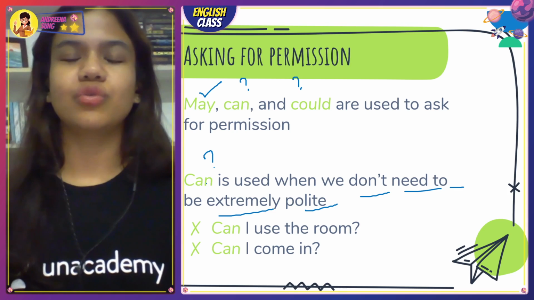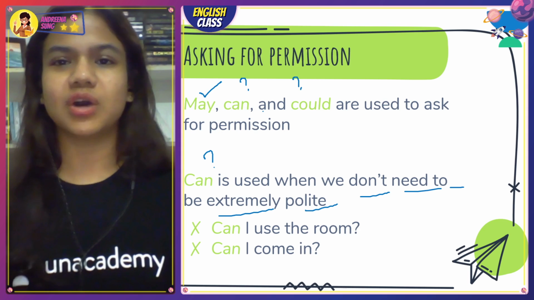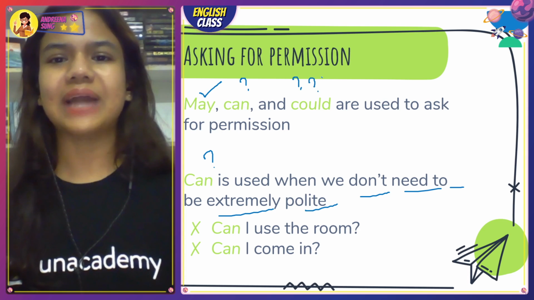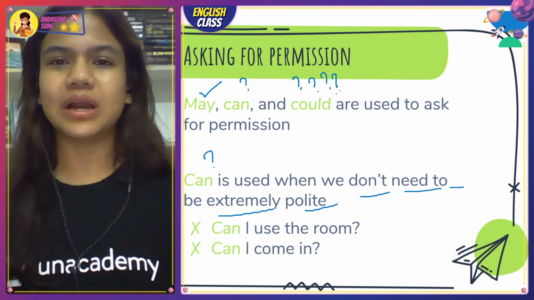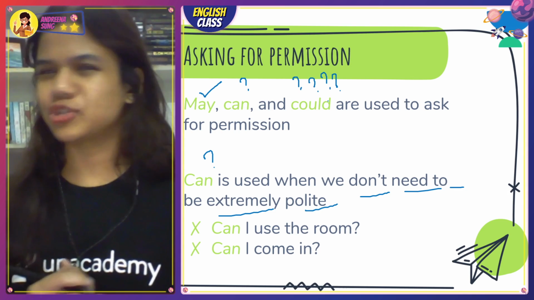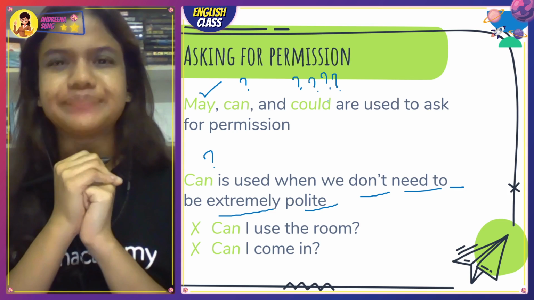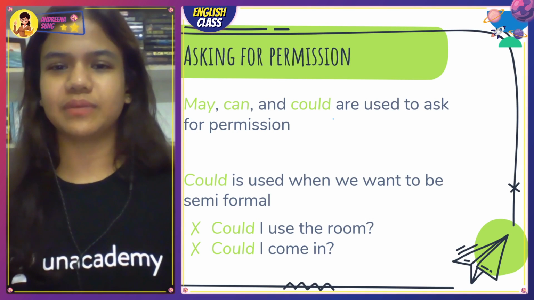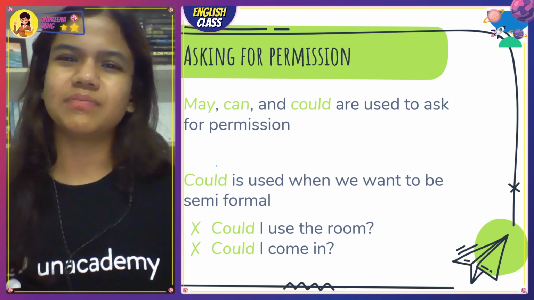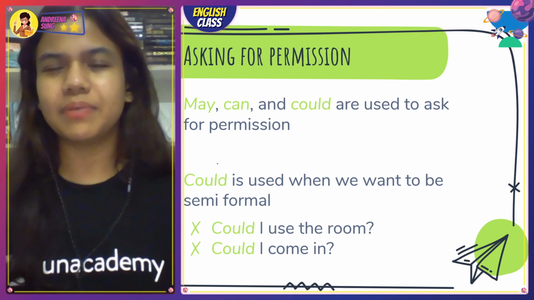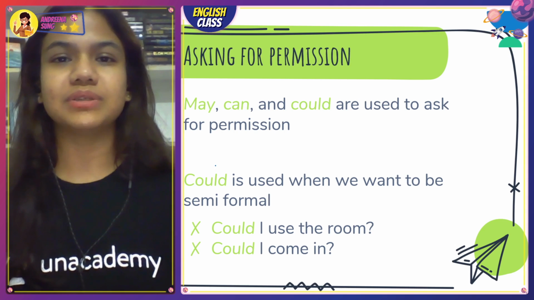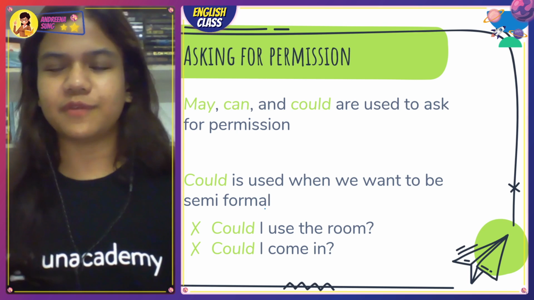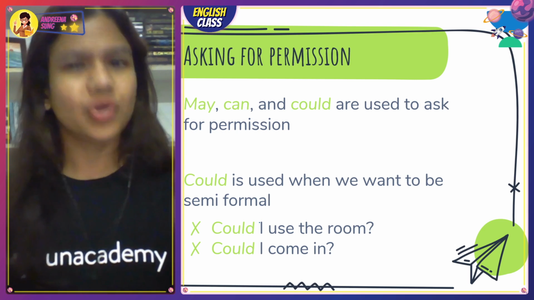Right? Now, the secret part of the question, ma'am, okay, समझ में आ गया. May use करते हैं जब हम extremely polite होना चाहते हैं. Can use करते हैं जब हम extremely impolite तो नहीं, but when we don't have to be extremely polite, तो हम could कब use करते हैं? Obvious question. Could is used when we want to be semi-formalish. 50-50. ठीक है? 50-50. यार, वैसे जरूर you can be formal, but compulsory नहीं है. It's not really compulsory for you to be formal. So could is used when we want to be what? When we want to be 50-50. When we want to be semi-formalish. Could I use the room?